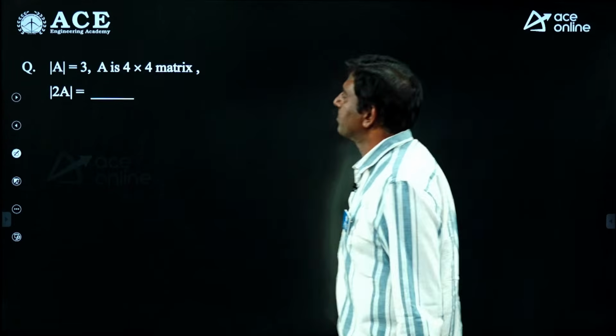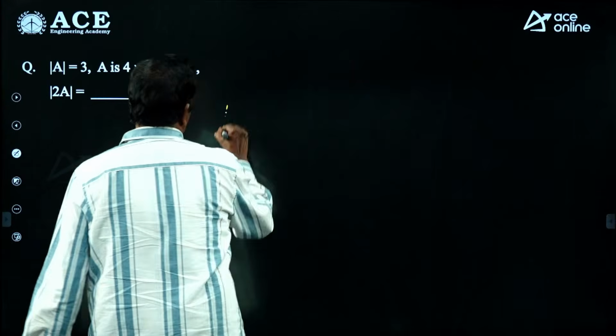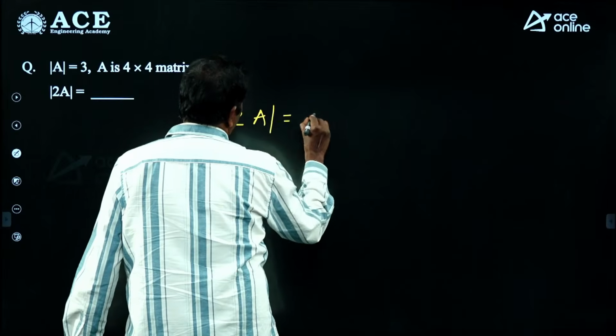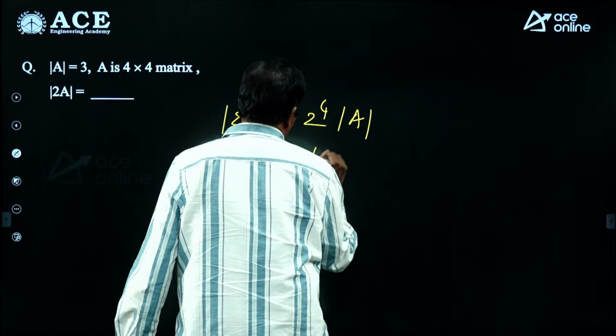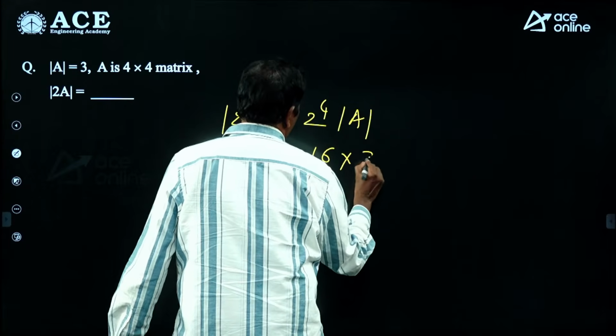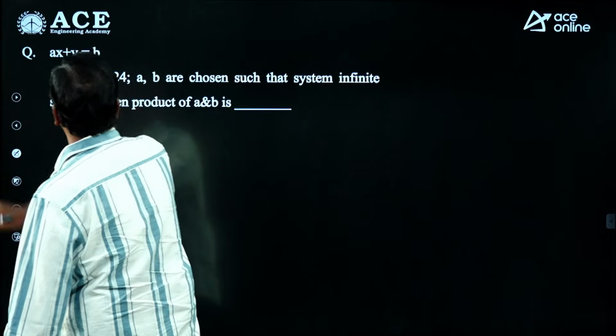Now, coming to the next question. Determinant of A is given as 3, A is a 4 by 4 matrix. What is the determinant of 2A? It is 2 power n times determinant of A, where n is the order. 2 power 4 is 16, and det A is 3. So 48 is the answer. Coming to the next question.